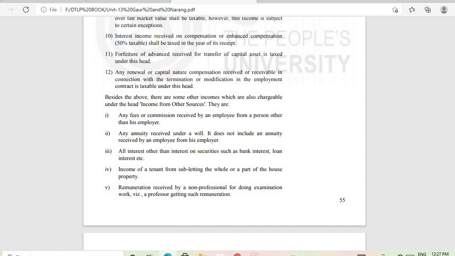Then forfeiture of advance received for transfer of capital asset is taxed under this head. Then any compensation of capital nature received or receivable in connection with termination or modification of the employment contract is taxable under this head. So these are the specific income taxable under the head income from other sources.